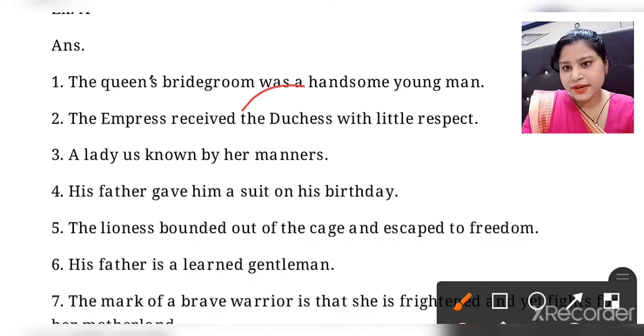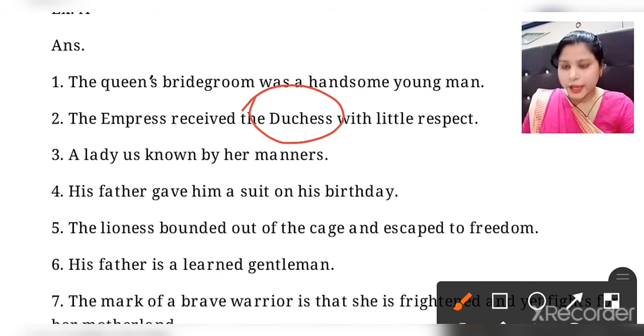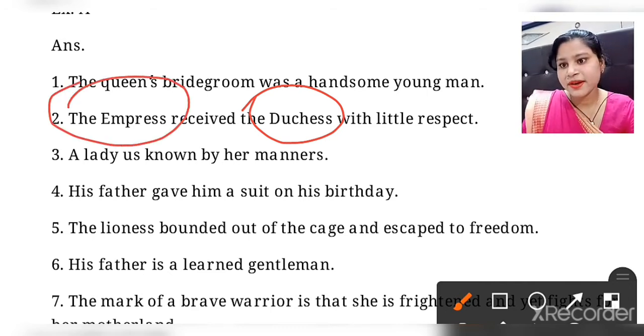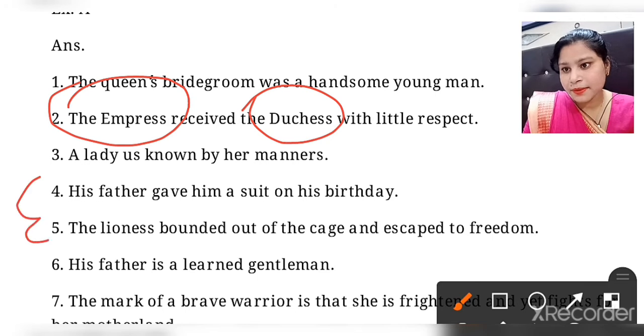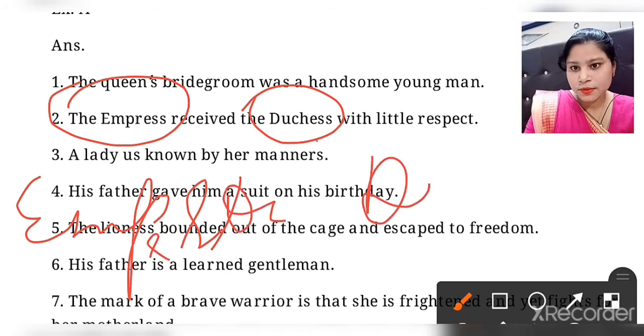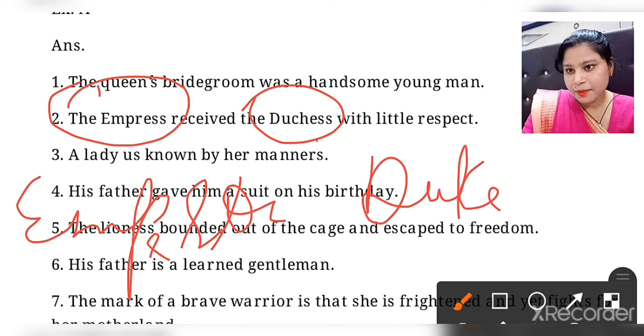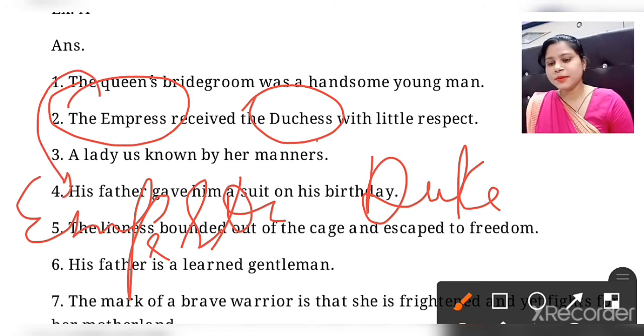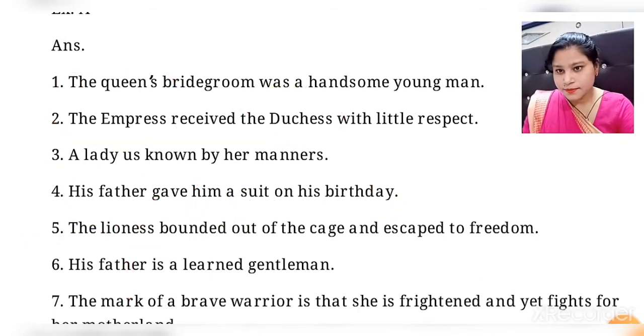See the word duchess, and also emperor is given, so in place of emperor, empress. The word empress will be used in the place of emperor, and duchess will be used in the place of duke. So what will be the answer? The empress received the duchess with little respect. Clear?